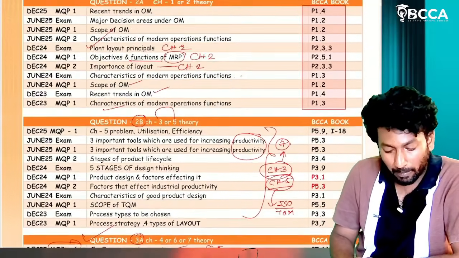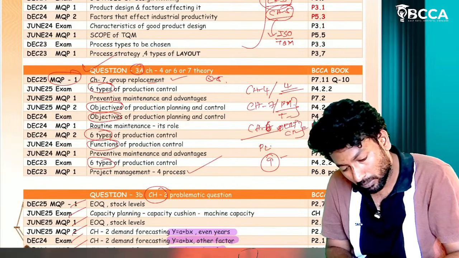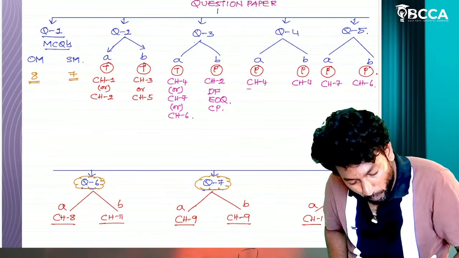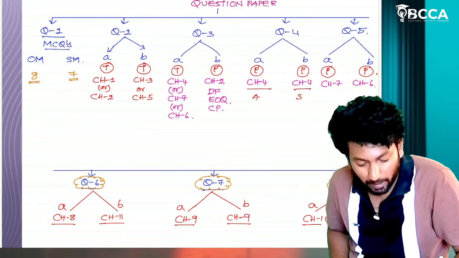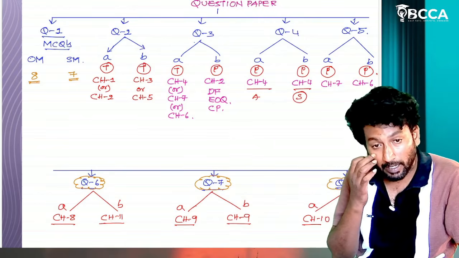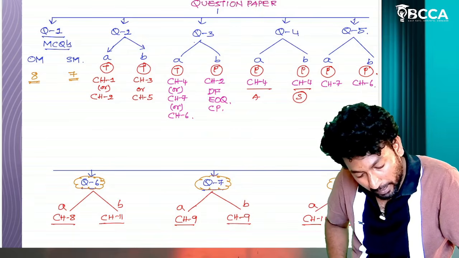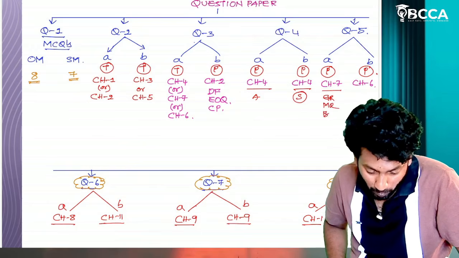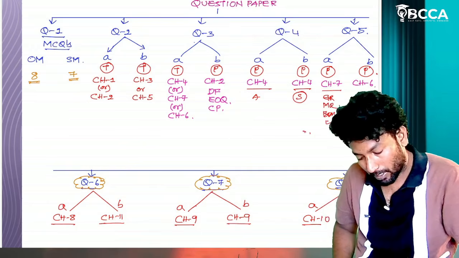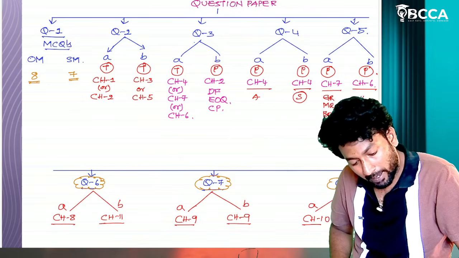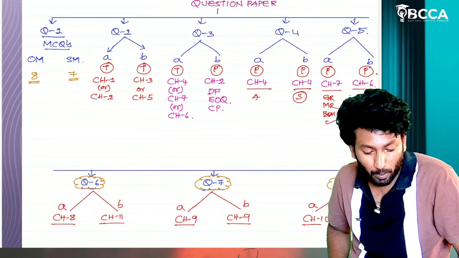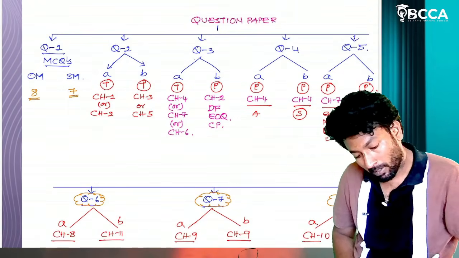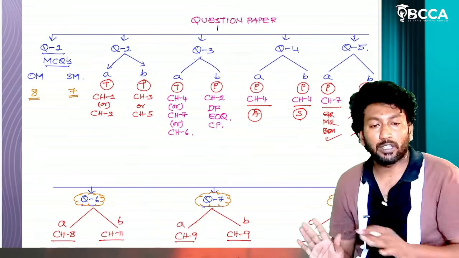From that OM part, for question number 4a, assignment and simulation are the first priority. Prepare those chapters, then the remaining chapters. Then question number 5a, chapter number 7: group replacement, machine optimal period of replacement, and breakdown maintenance versus preventive maintenance. For chapter number 6: network diagram drawing, float calculation, then program evaluation review technique. 3 concepts, enough. Learn those concepts conceptually. Then assignment and simulation, we can write 4 seven-mark questions here.